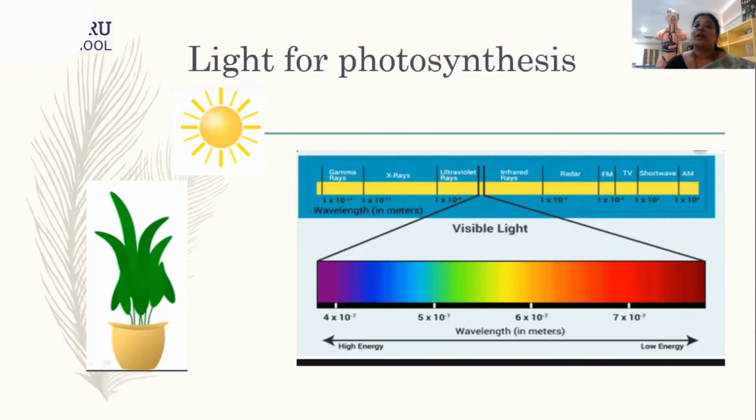They also have different wavelengths. Even in this visible light, we have different wavelengths of absorption spectrum. When the plant absorbs light, it absorbs only part of the visible light.